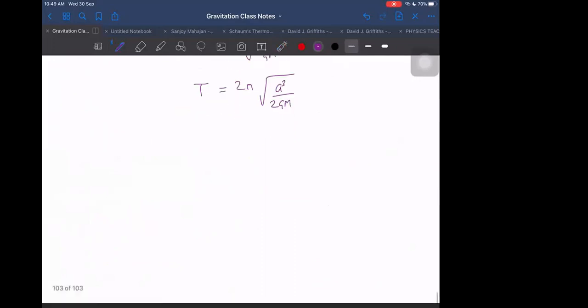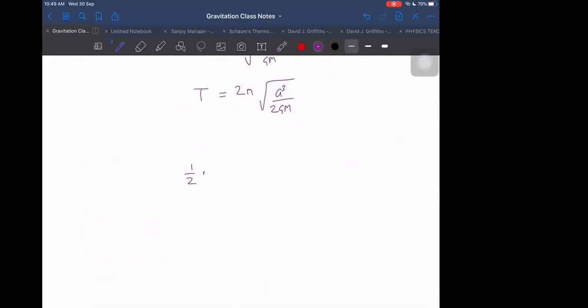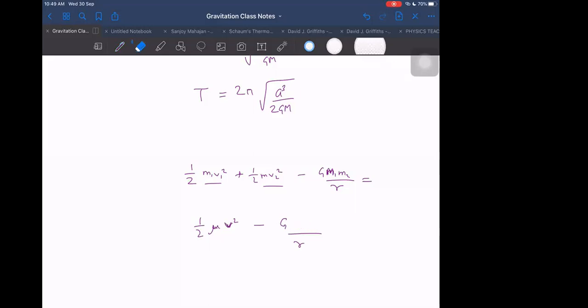What is left to be proved now? If I have two masses, then I will be writing like this: half of m1 into v1 square plus half of m2 into v2 square minus G m1 m2 divided by r. That will be the energy equation in that case. And these two terms I will replace as half into mu into v relative square minus G m1 m2 by r. This I can write as mu into m1 plus m2. That is equal to E by M.